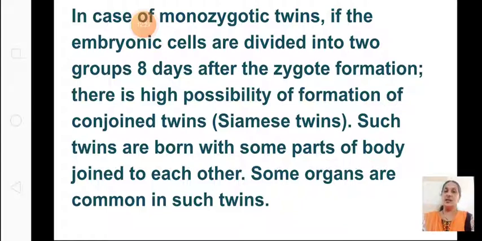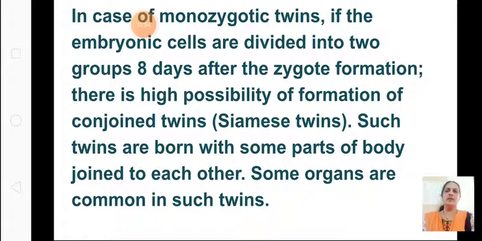With after 8 days of zygote formation, if they divide, there is a high possibility of formation of conjoined twins. That means some parts of the body will be joined with each other, either the hand or stomach or some parts of the body. Such twins are born with some parts of the body joined to each other.